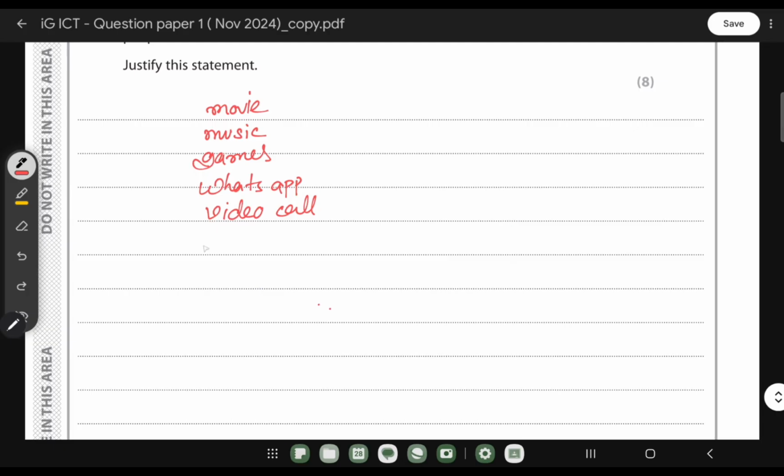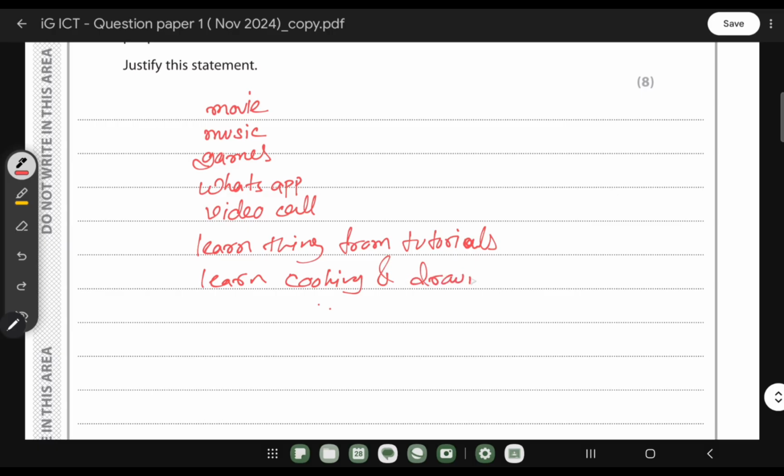We also learn something, learn new things, right? Learn things from tutorials. This is one of the easiest questions. Then we can also learn cooking as well, drawing as well, right? Learn cooking and drawing.